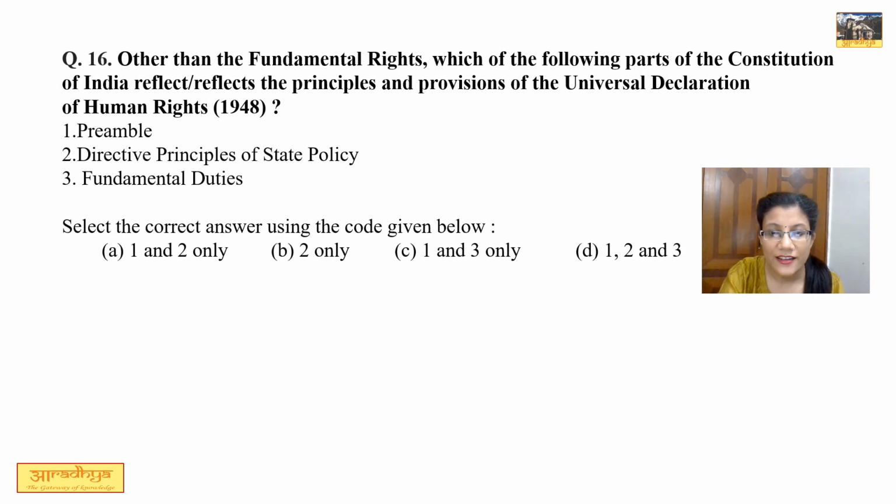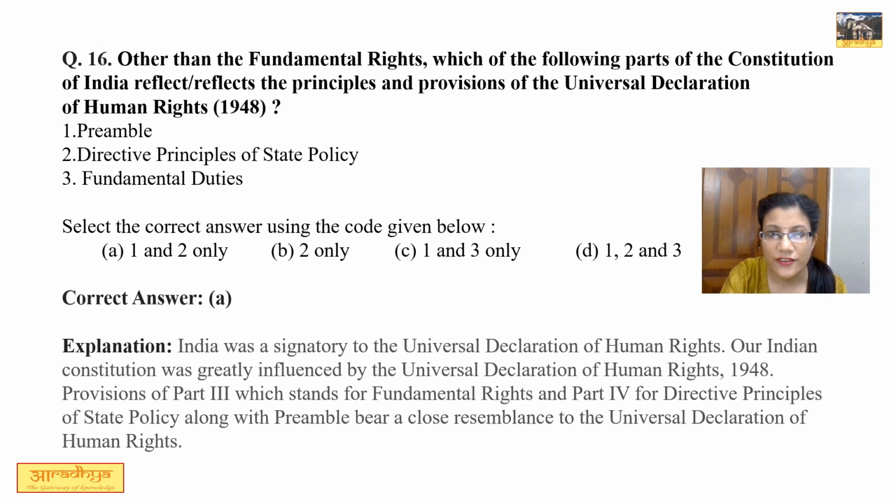Question number 16. It says other than fundamental rights, which of the following parts of the Constitution reflects the principles and provisions of Universal Declaration of Human Rights 1948? Correct option is option A, that is preamble and DPSPs. Fundamental duties does not bear resemblance with Universal Declaration of Human Rights as per this question. So correct answer is answer A.